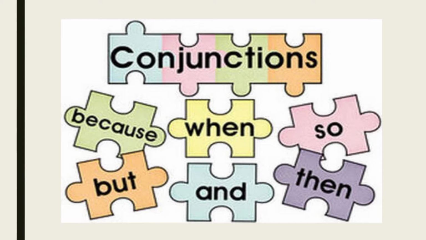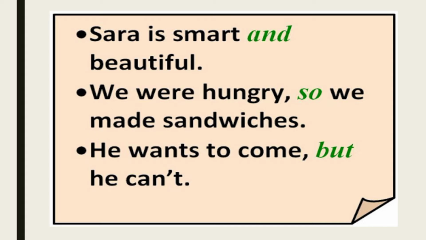Here are some more examples: because, but, and, when, so, then. These are some of the examples for conjunctions. So let's see how to use these conjunctions in sentences. Sarah is smart and beautiful. To join two words, we are going to use and. Sarah is smart and beautiful.